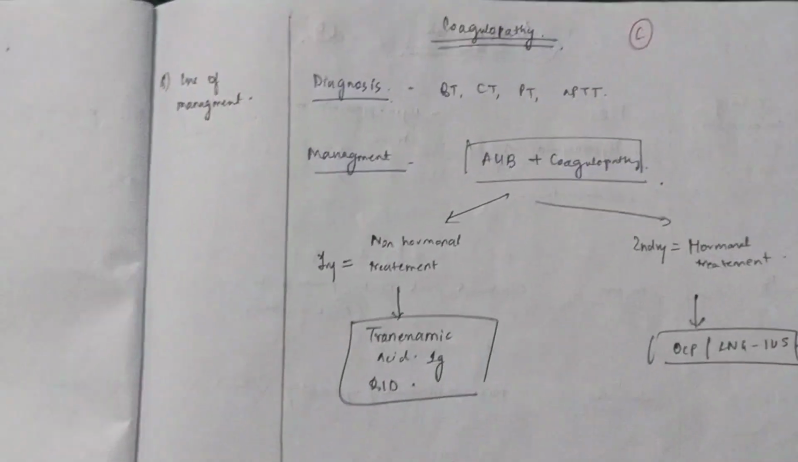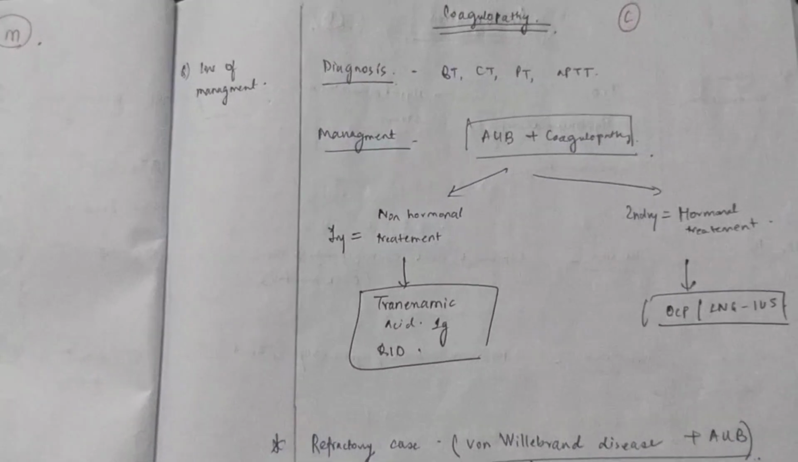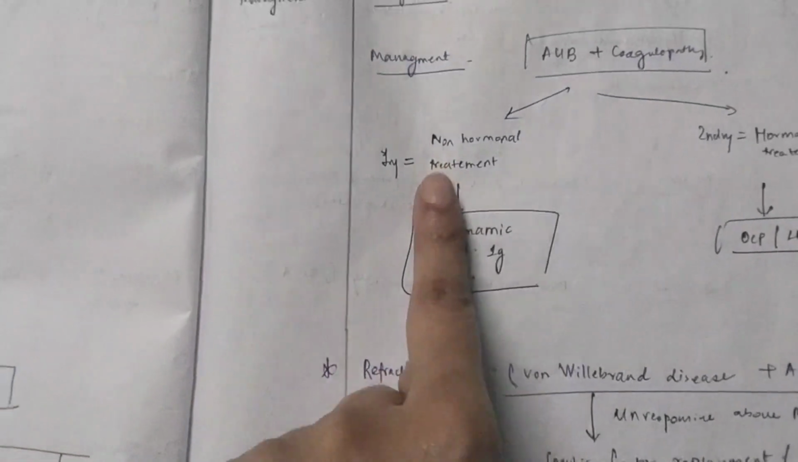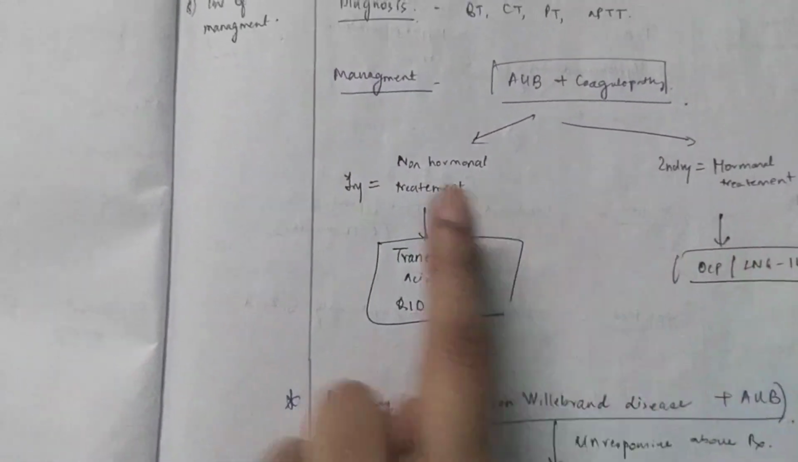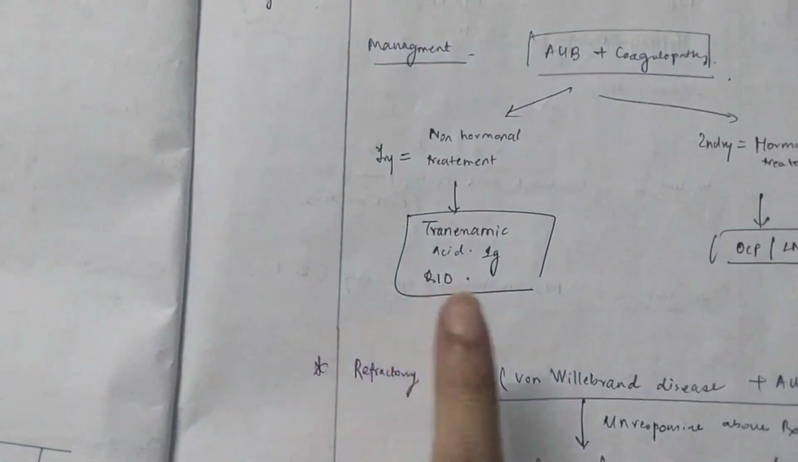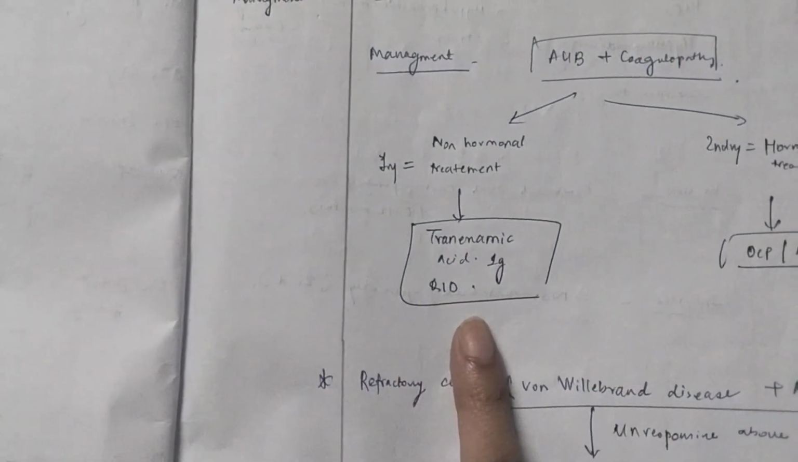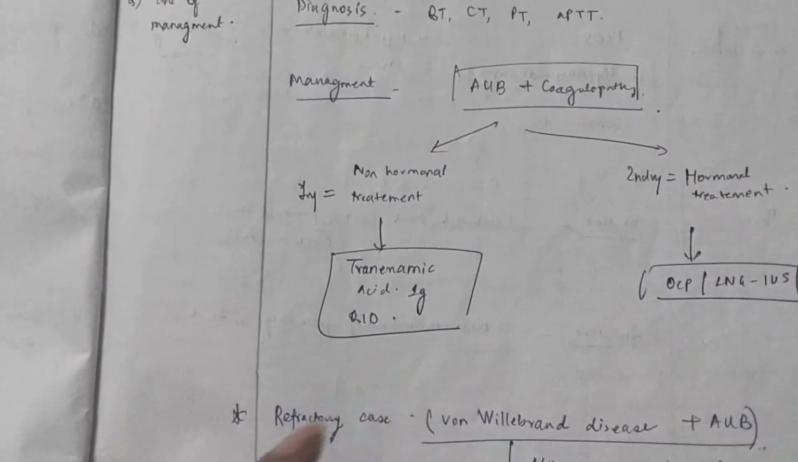Now, in case of coagulopathy, you basically need to consult a hematologist. And there are two solutions for it. One is the non-hormonal method and the second one is the hormonal method. In the non-hormonal method, you basically just control the bleeding by giving tranexamic acid, or you can also give mefenamic acid. We know that these drugs control the bleeding.